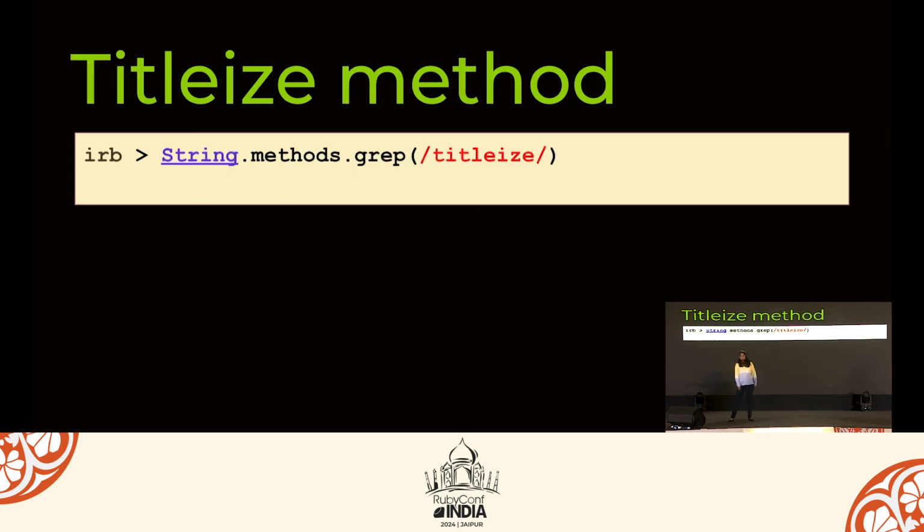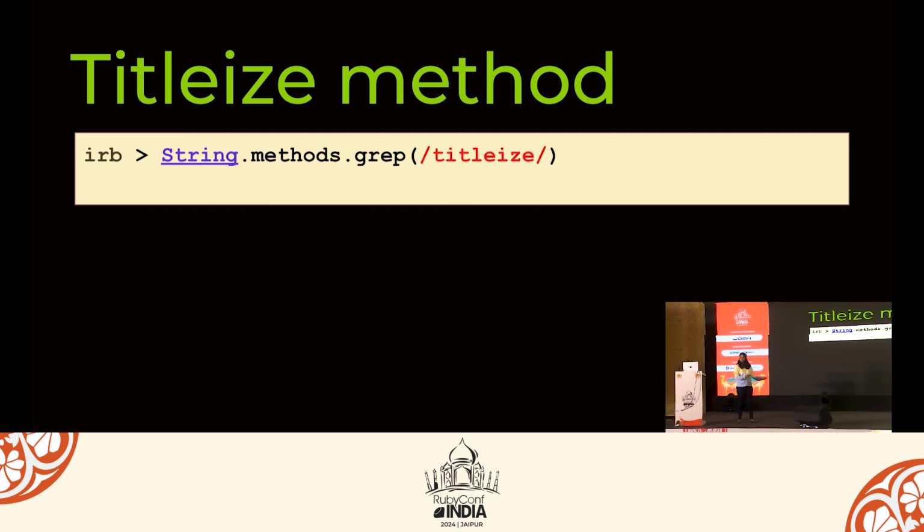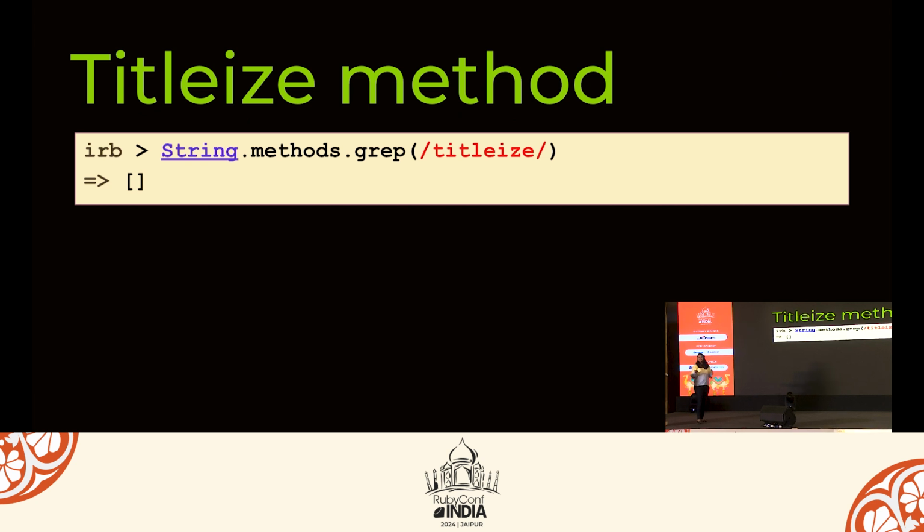Let's move to the titleize method. So my requirement is I want a string to get titleized. So what do you think the output of this will be? I will just give you space to check out the code. Any guesses? If you have any thoughts, guys, you can shout it out. I'm not able to hear you. Yeah. So we don't have a titleize method in Ruby, whereas in Rails we have.